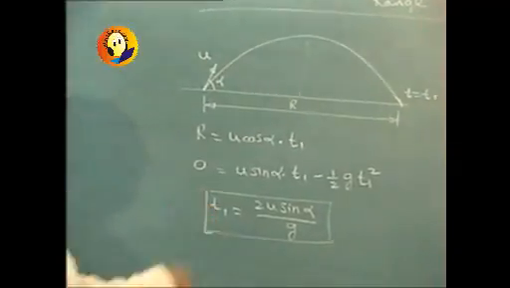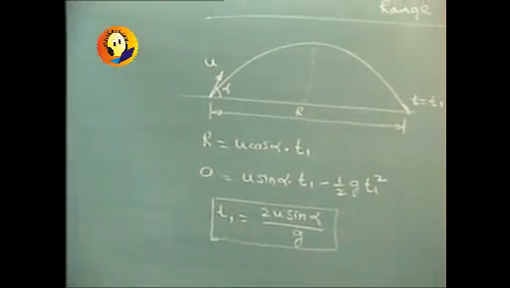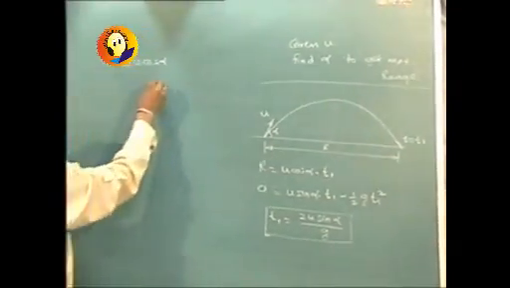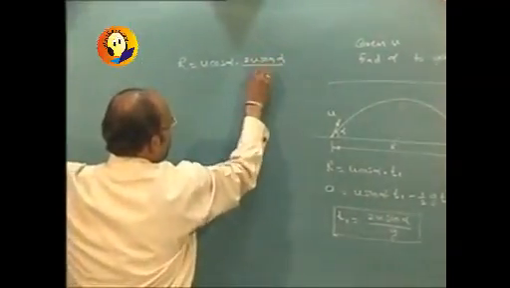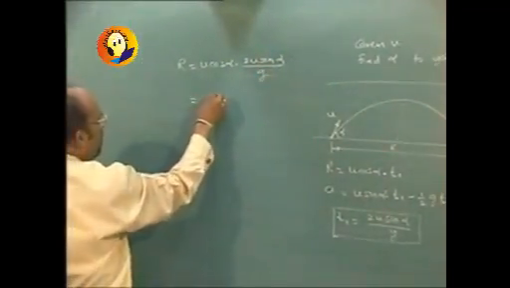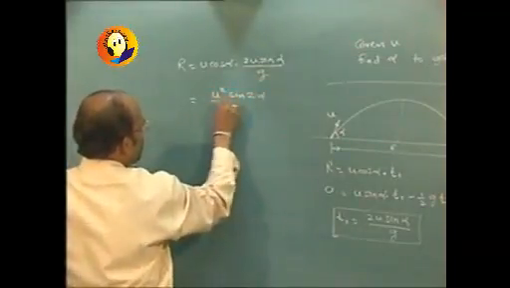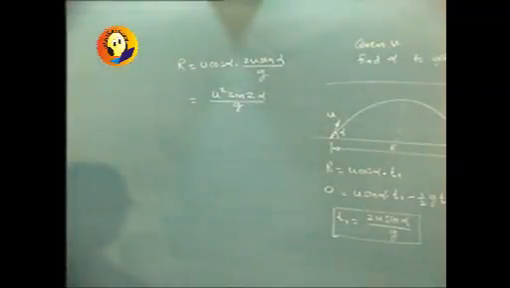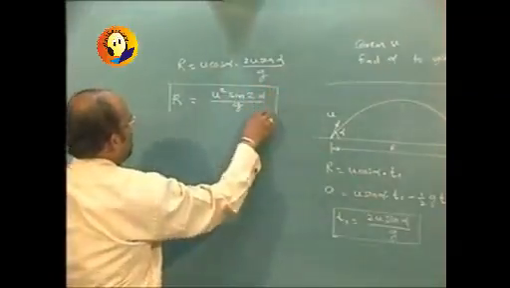Now when this t1 is substituted in R, we will get R equal to U cos alpha into 2U sin alpha upon G, which will be U square sin 2 alpha upon G. This was the formula that we have derived earlier.